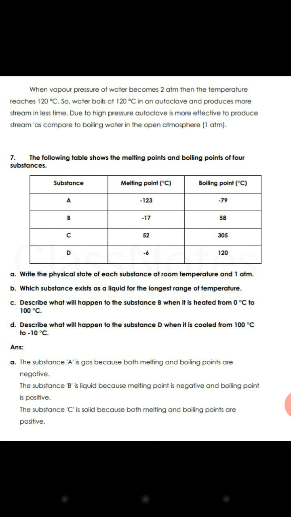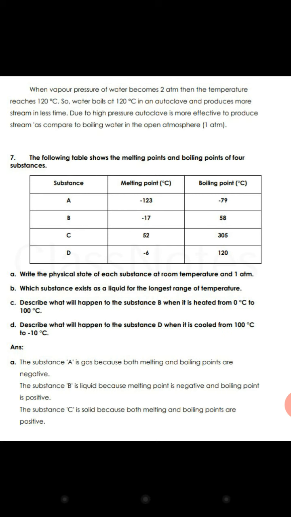When the pressure of the atmosphere is 1 atm or 101.325 kilopascal, water boils at 100 degrees at sea level. This is because at this temperature the vapor pressure of water is 1 atm or 101.325 kilopascals. So when the vapor pressure of water becomes 2 atmospheres, what will happen? The temperature reaches 120 degrees, as the same thing is occurring in the pressure cooker. So water boils at 120 degrees in the autoclave and produces more steam in less time. Due to high pressure, the autoclave is more effective to produce steam as compared to boiling water in the open atmosphere.